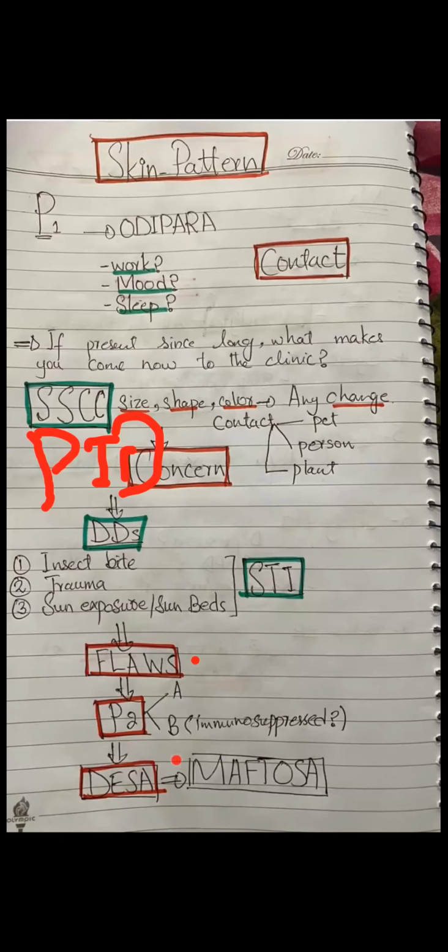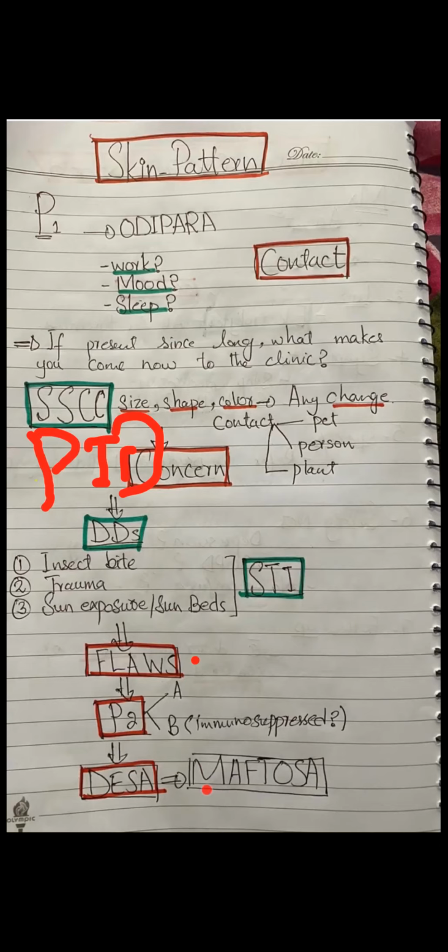Do you drink alcohol at all? A is for alcohol. Okay. D is for diet, E is for exercise, S is for smoking, and A is for alcohol. Now, how do we ask the elaborative question for alcohol as well? Maybe another day when we are discussing the basic medicine history, I can explain how we ask all these kinds of questions, because whenever they are relevant, we will always elaborate them. How to elaborate an alcohol question and a smoking question, I can teach you later. Or if you're attending my course, you'll be learning it anyway.